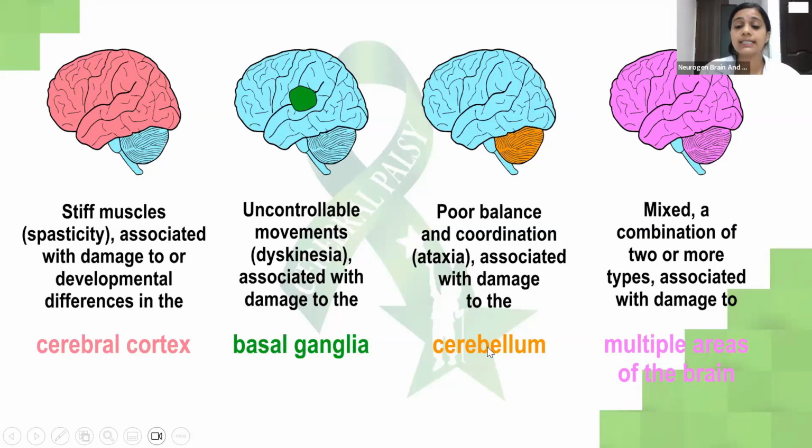The cerebellum, which is the small brain as we call it, is where ataxia happens. If there is damage to the cerebellum, there is ataxia, loss of coordination and loss of balance. And mixed is a combination of 2 or more types, wherein multiple areas of the brain are affected.